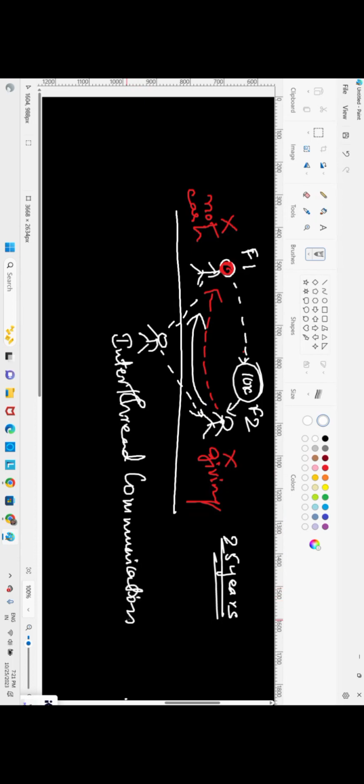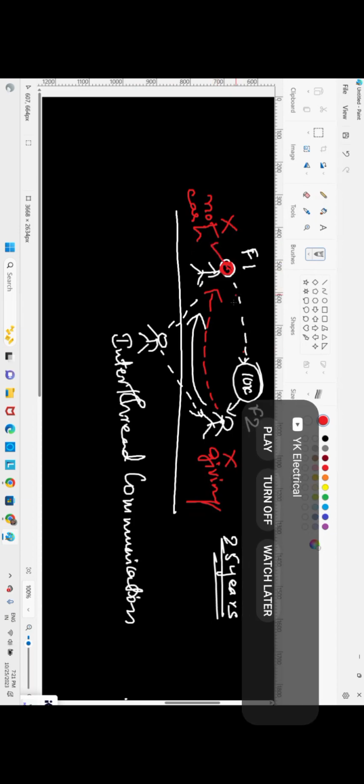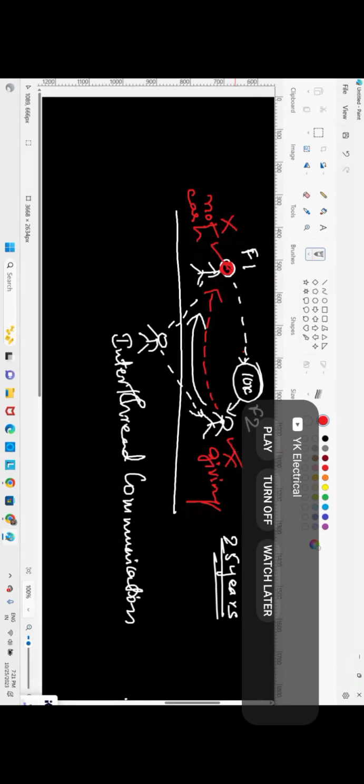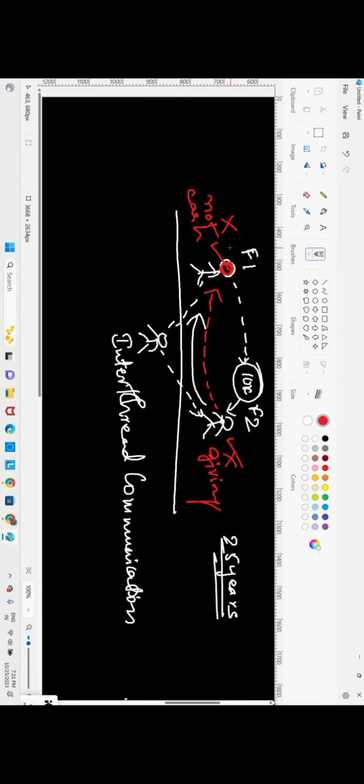So what happens in inter-thread communication? Here two threads are waiting. This fellow is waiting to receive the amount, this fellow is waiting to give the amount, but he is not giving until it is asked, and this fellow is not asking until it is given. So they are waiting to take their money back, but there is no communication going on. It has been paused. This is a thread deadlock, one of the situations of thread deadlock. We need a mediator kind of person to break this thread deadlock. It is possible with the help of inter-thread communication. So thread deadlock can be overcome by inter-thread communication.